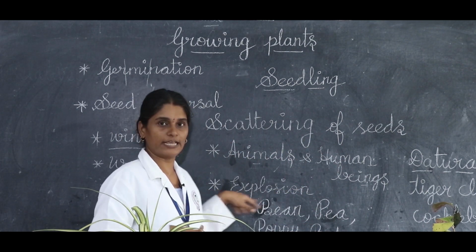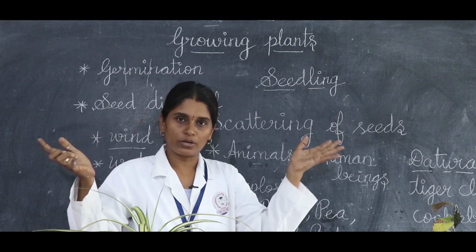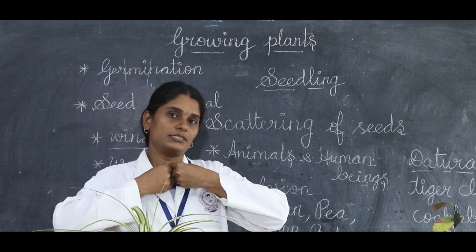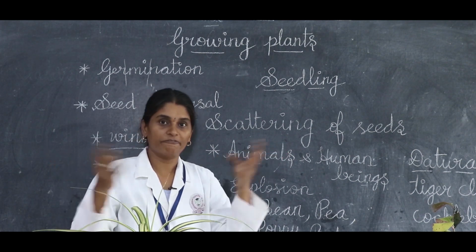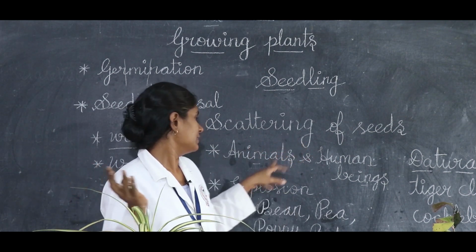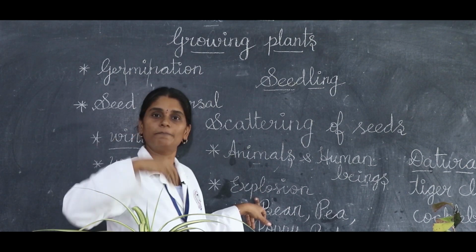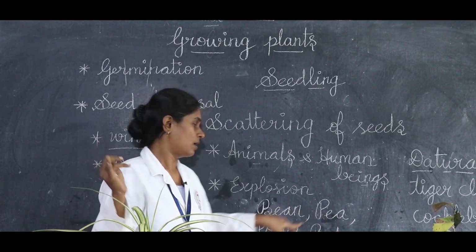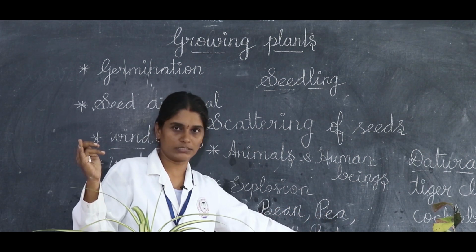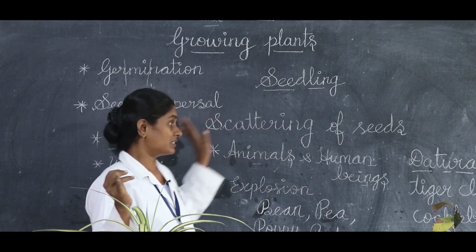And then explosion, or bursting. Once the fruit gets matured, it will explode, okay. Through that also the seed will disperse. Examples are bean, pea, poppy and balsam, right. So just revise this topic.